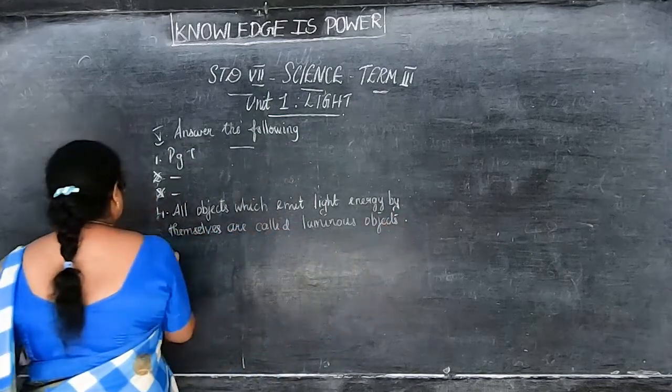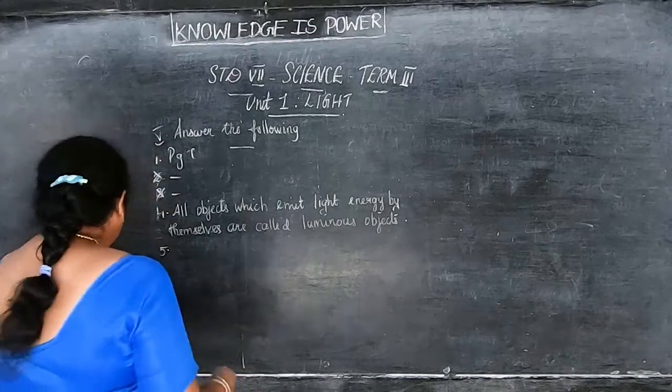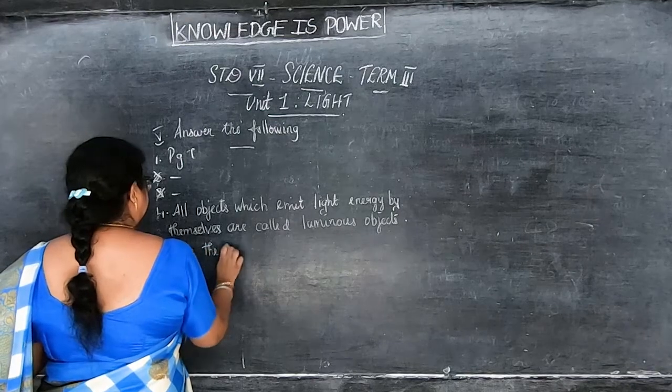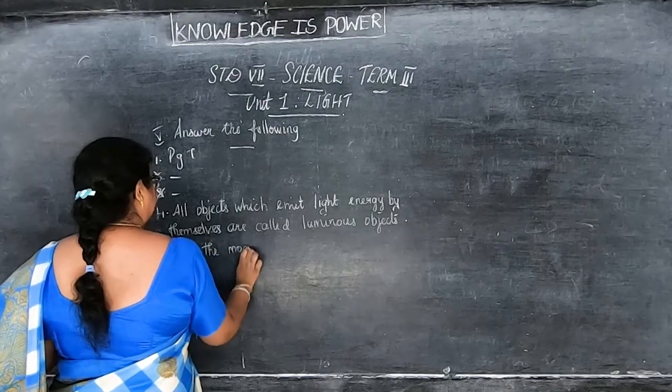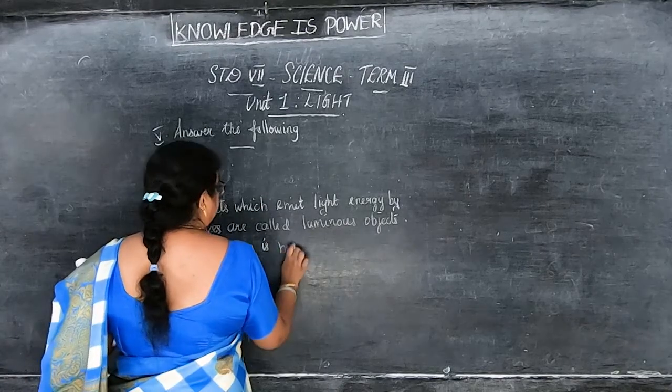Now next is fifth one. Is the moon a luminous object? The answer is no. The moon is non-luminous.